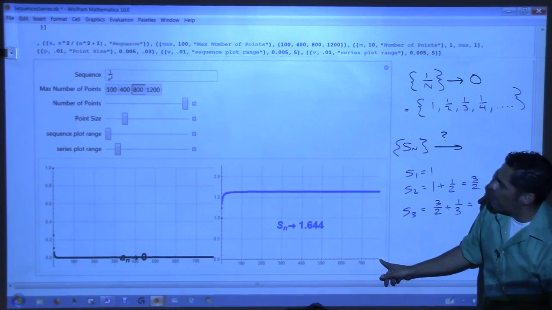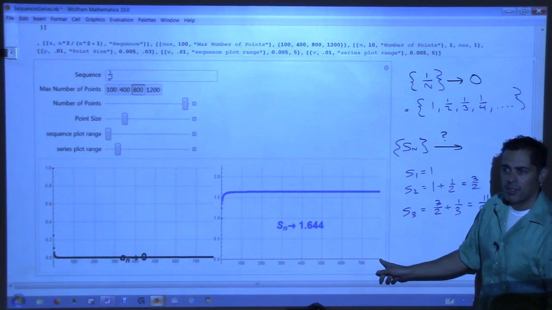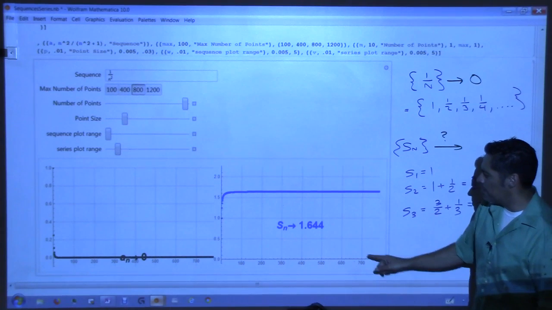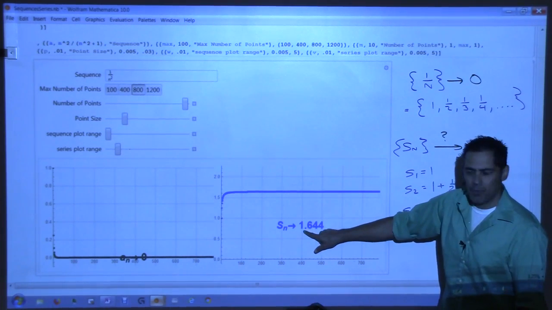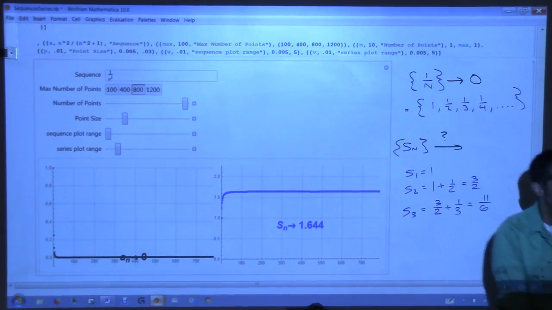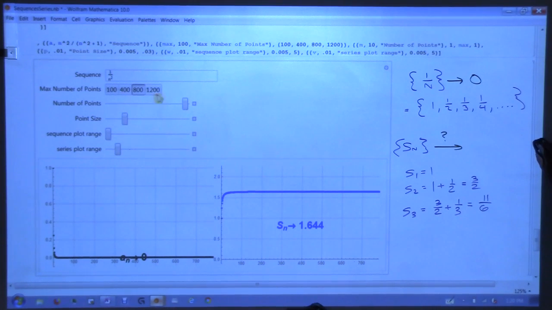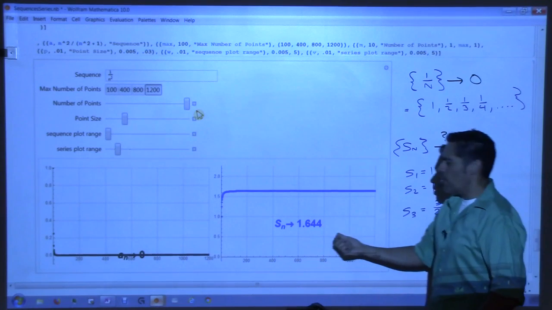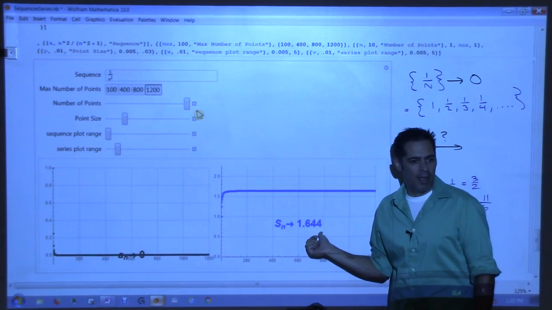I'm out 800 terms, I've added up the first 800 terms, and I just don't seem to want to break 1.6. Let me go out even further, 1,200 terms. Still hasn't broken 1.644.